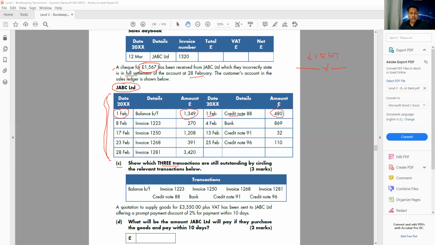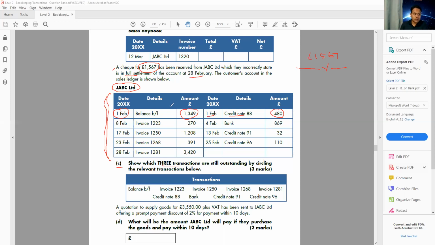Now the first question is why I issued the credit note, and if I issued it, is this customer going to pay for that? This is the thing you have to understand. We only issue the credit note when there is a return. And if the customer returns goods and I issue the credit note, the customer is not going to pay for that amount.